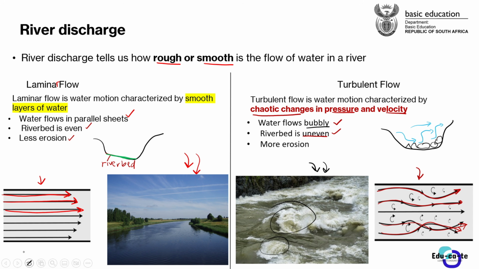And then that actually results in more erosion. So there is more erosion when the river is flowing in a turbulent way. I've already said that when water is flowing smoothly in a laminar flow, it is not able to wash away a lot of material. But when water is flowing roughly, it's able to pile up the soil, dig through the land, and erode. So these are the two types of river discharge.